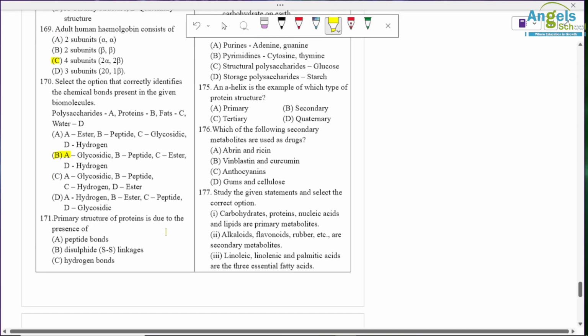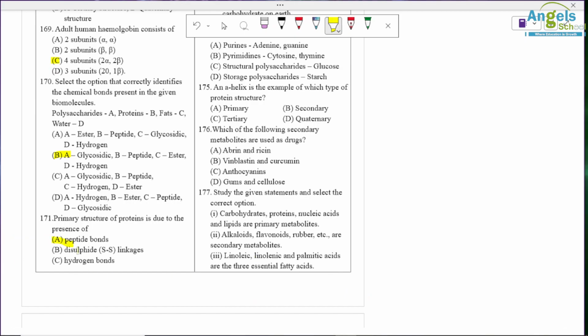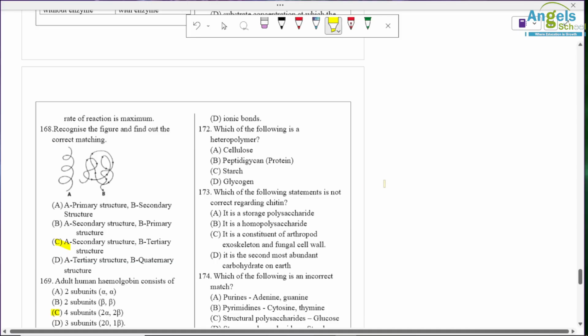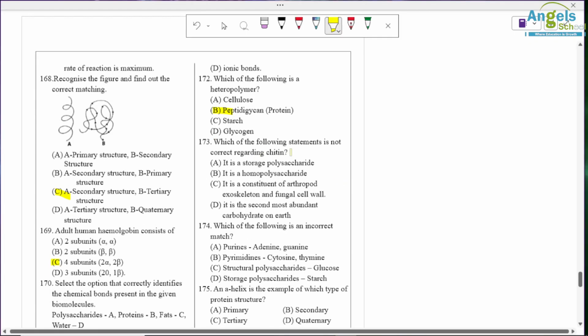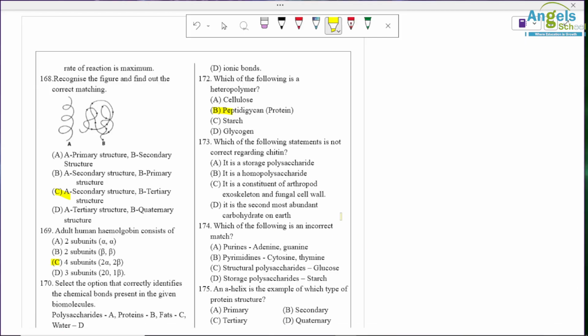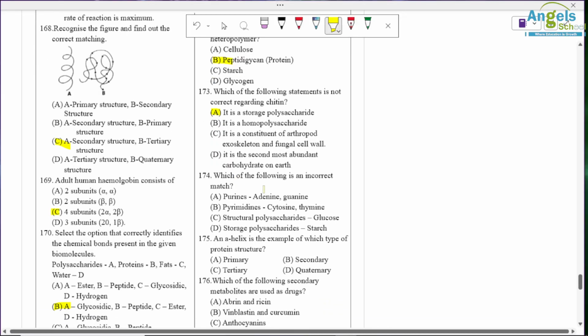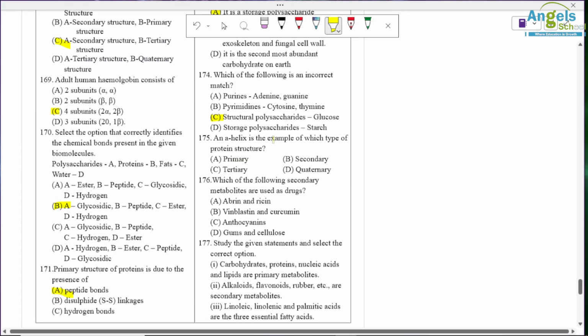Then the primary structure of the protein is due to the presence of peptide bond only. Which of the following is a heteropolymer? So peptidoglycan or protein is a heteropolymer. Which of the following statements is not correct regarding chitin? So it is a storage polysaccharide is the wrong option. Which of the following is incorrect match? So structural polysaccharide is glucose, that is an incorrect match. And helix, sorry, it is an alpha helix.